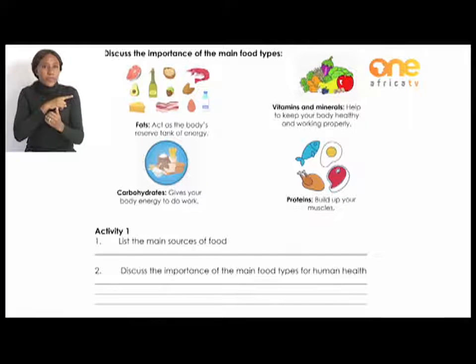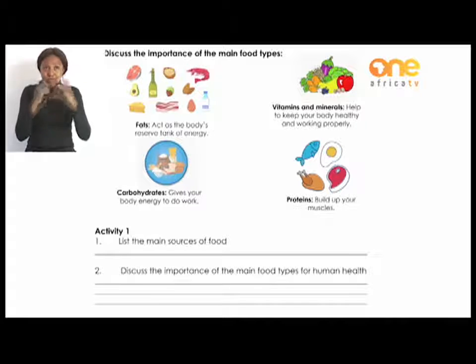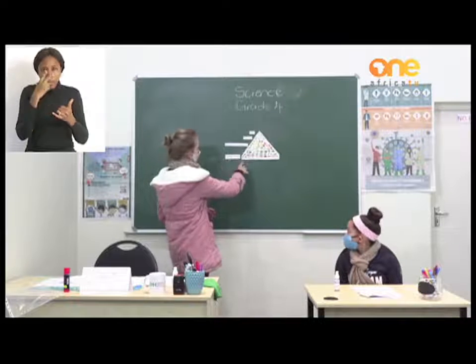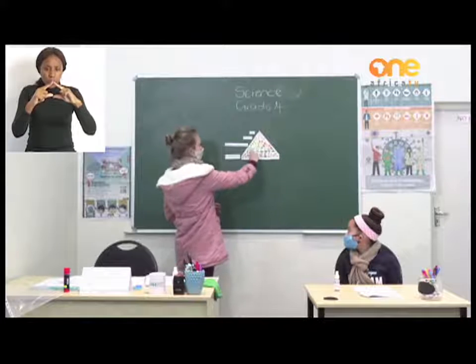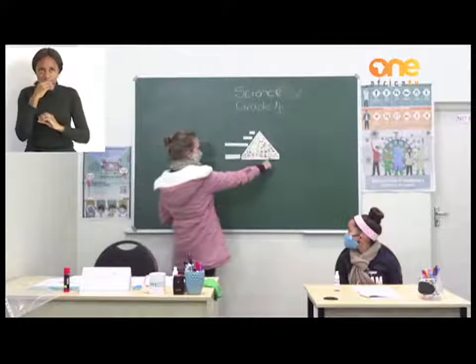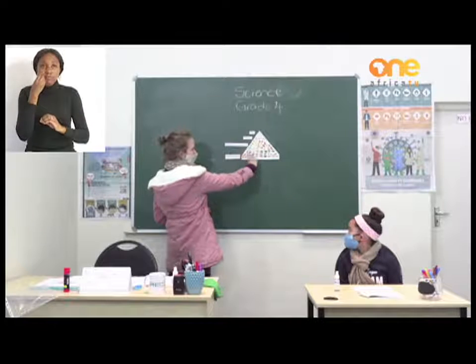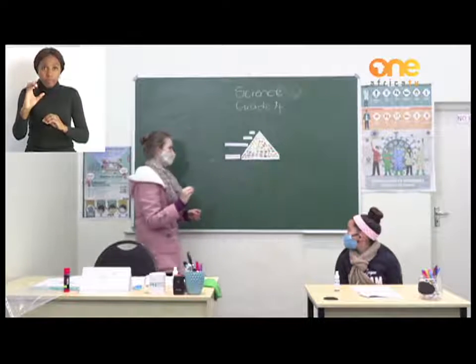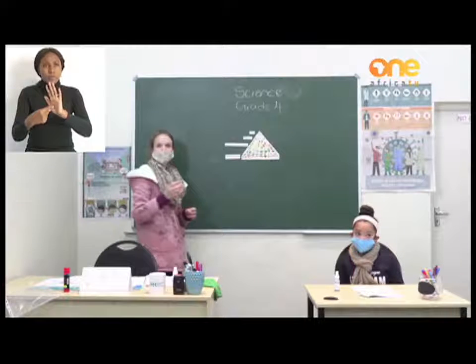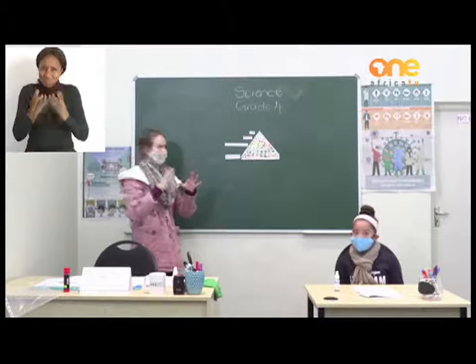So the thing is, for our bodies to function properly, they need all the different types of food. So you can quickly take a look on the board, okay? So on this picture, you can see that it is a triangle with our 4 different types of food. So at the bottom, we have carbohydrates. So they fill the biggest space in the triangle. Okay, so what this tells us is that our bodies need carbohydrates. They need a lot of carbohydrates.